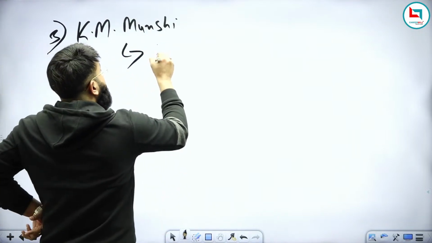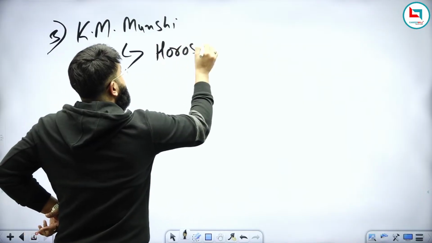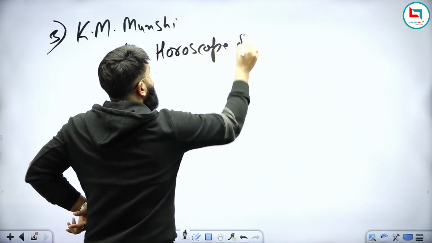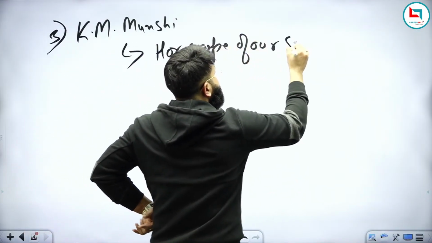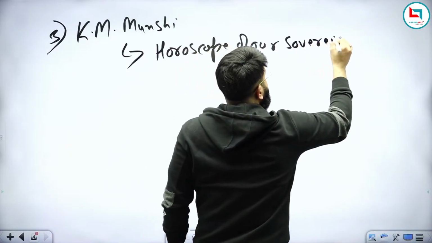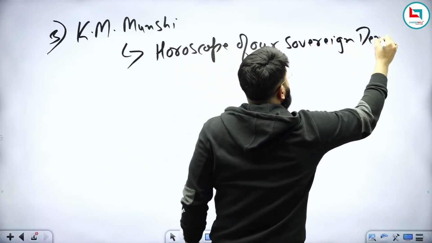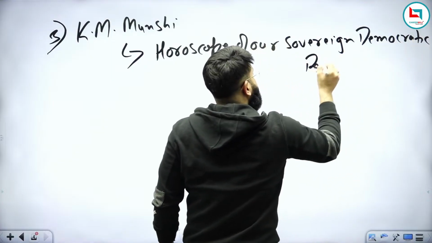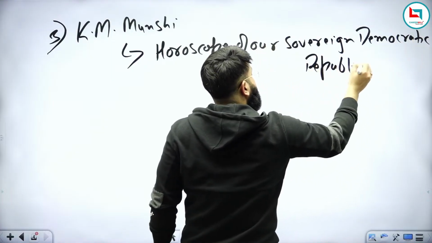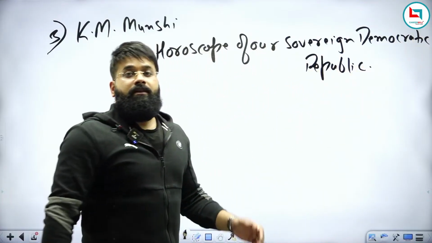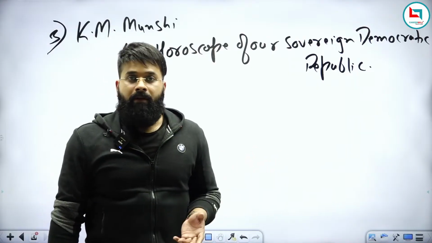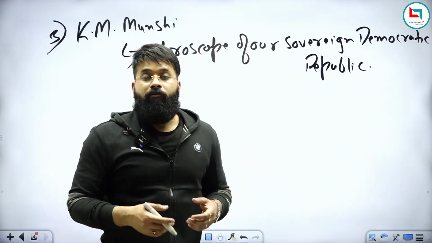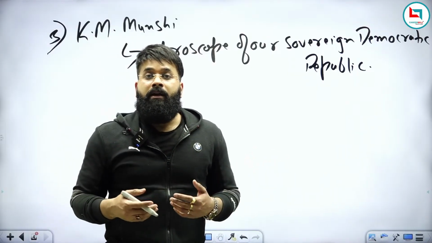It is the horoscope of our sovereign, democratic republic. So K.M. Munshi said this about the preamble, that it is the horoscope of our sovereign democratic republic.